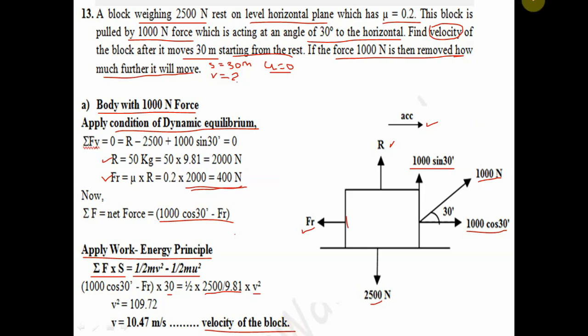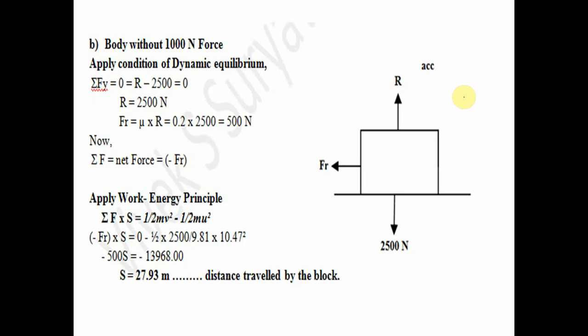After that, second, we have to find how much further it will move if the 1000 Newton force is removed. It will move means we have to find S. Now this 1000 Newton force is removed.